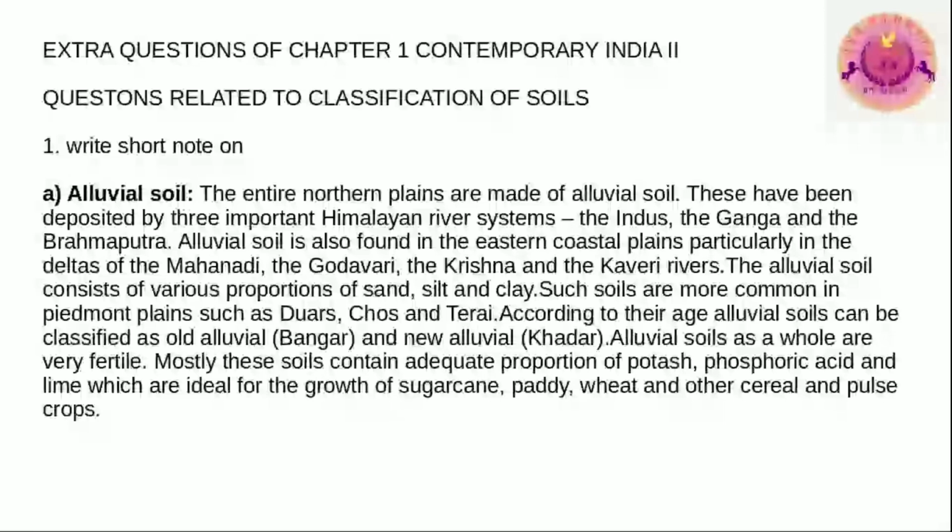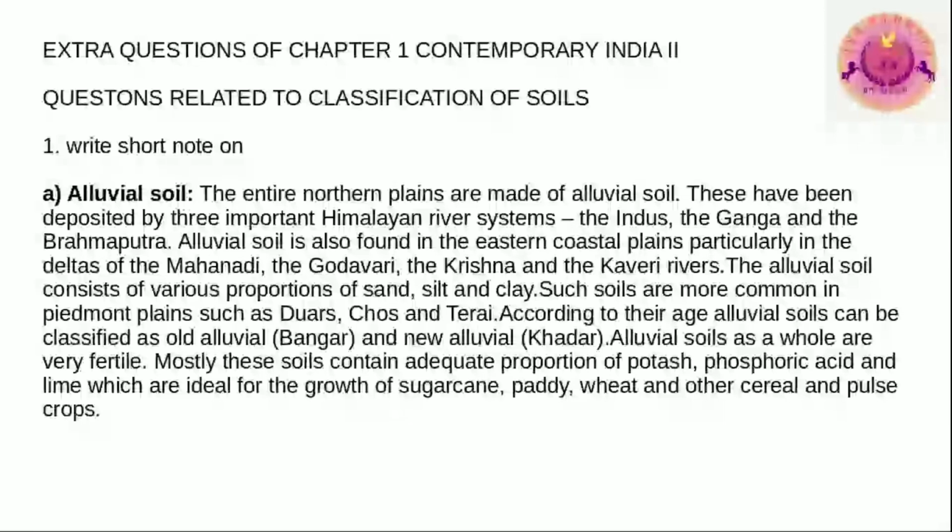The entire northern plains are made of alluvial soil. These have been deposited by three important Himalayan river systems, the Indus, the Ganga and the Brahmaputra. Alluvial soil is also found in the eastern coastal plain, particularly in the deltas of the Mahanadi, the Godavari, the Krishna and the Kaveri rivers. The alluvial soil consists of various proportions of sand, silt and clay.